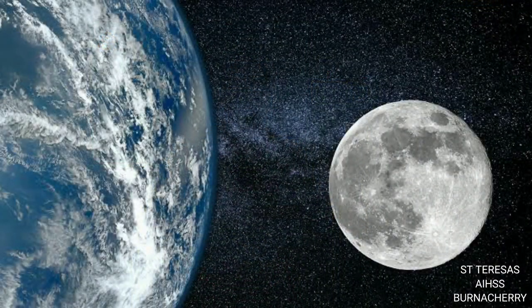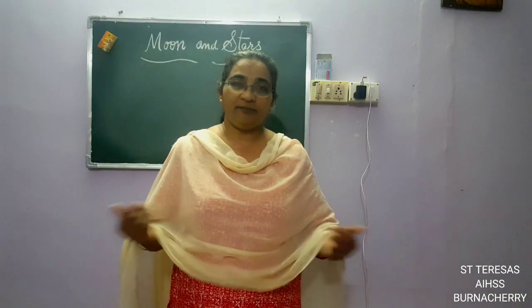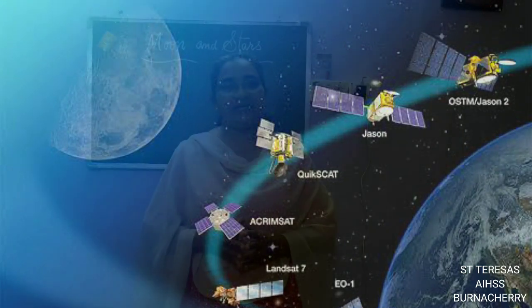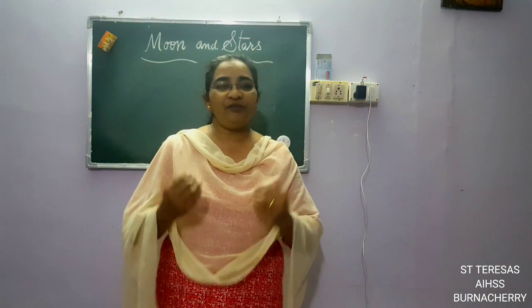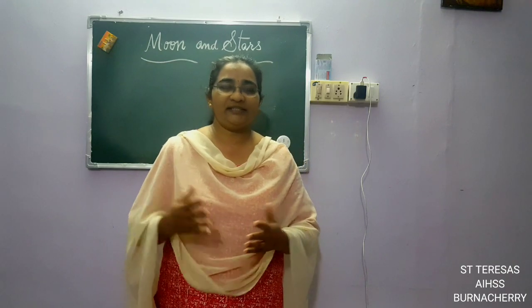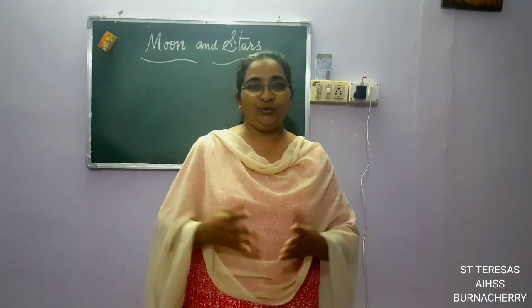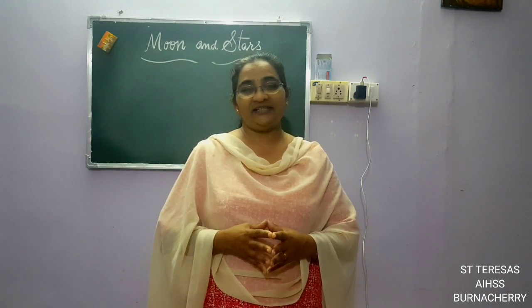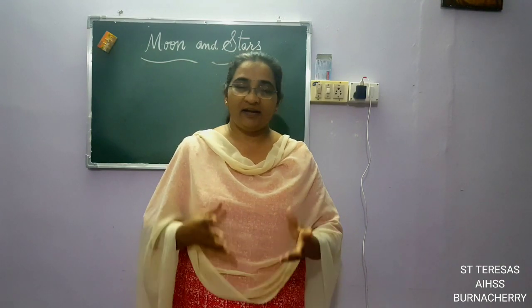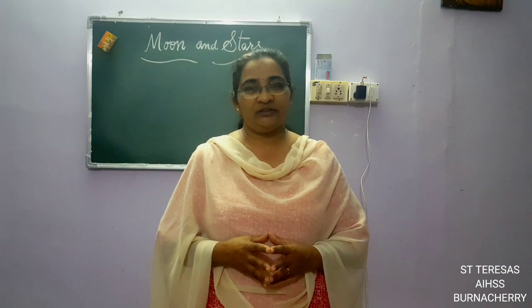The moon is the natural satellite of the earth. And the earth has got many satellites that we have made and sent into space. But the moon is the natural satellite of the earth. Now, have you observed the moon? We all like to go up and gaze into the sky and look at the moon, isn't it? Every day, night. From where does the moon get this light? Does it have light of its own?